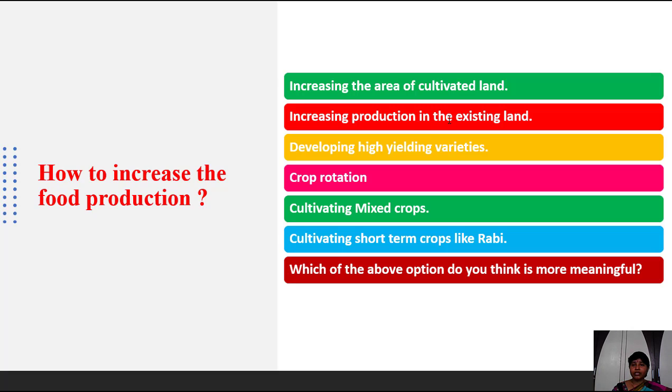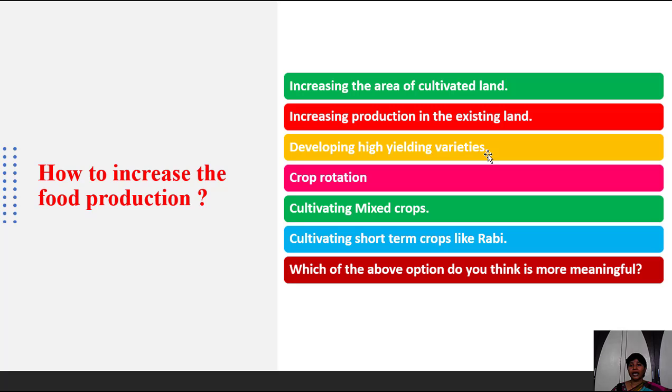Second one is increasing production in the existing land. We can't increase the land, so we have to increase the food production by using hybrid varieties, high yielding varieties. If we use local variety of seeds, we can produce only 40 bags per acre. If we use hybrid variety or good quality seeds, we can produce 50 bags per acre. That is increasing production in existing land.